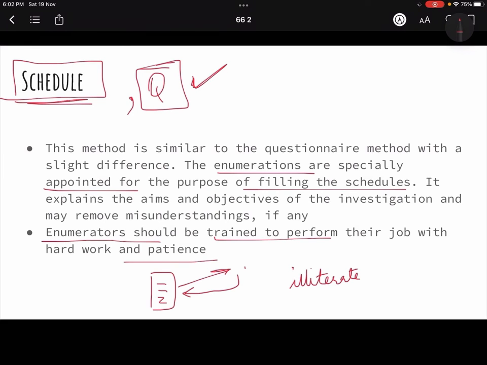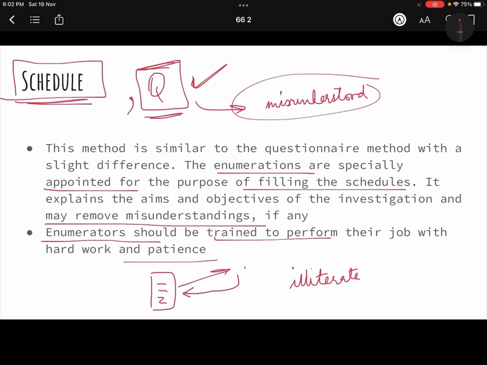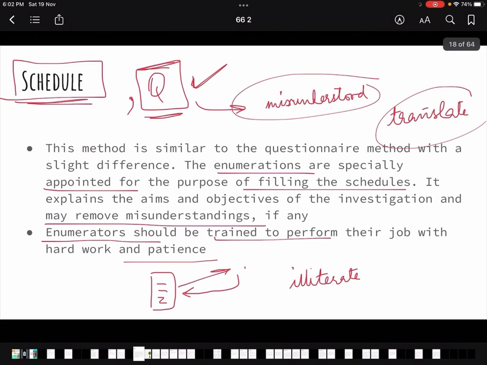So what is the difference in a questionnaire? Once the question is told, now it is up to that person to respond and how he wants to respond, what he wants to respond. So here there is also a problem, that means if you have misunderstood the question or you have not understood the question, you can't do anything about it, because then there is no way that you can understand that question, right? But in a schedule there is a person who will explain, may remove your misunderstandings if there are any, and will help you. So they can translate, they might translate the questions for you, right? Or they might help you in any other way. So this is how a schedule is different from a questionnaire.